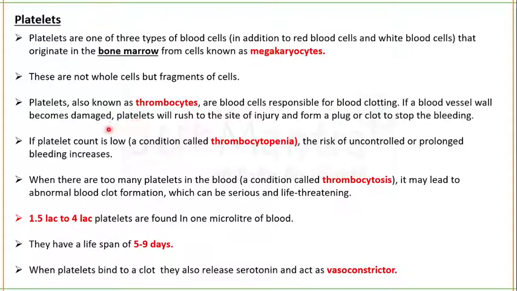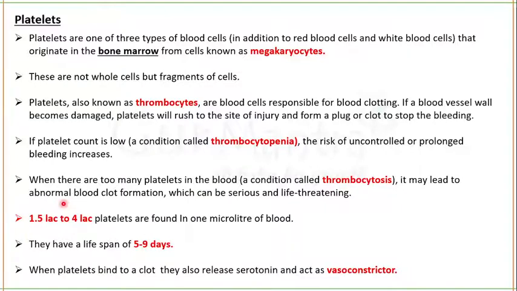If the blood vessel is damaged, these platelets will rush to the site of the injury and form a plug or clot to stop the bleeding. If the platelet count is low, the condition is called thrombocytopenia, and it means there will be difficulty in blood clotting. Then there will be the risk of uncontrolled or prolonged bleeding. And when there are too many platelets in the blood, this condition is called thrombocytosis, and it will lead to abnormal blood clot formation.